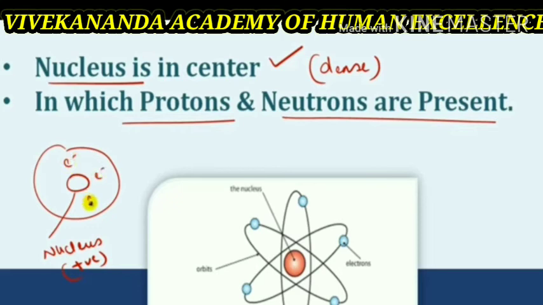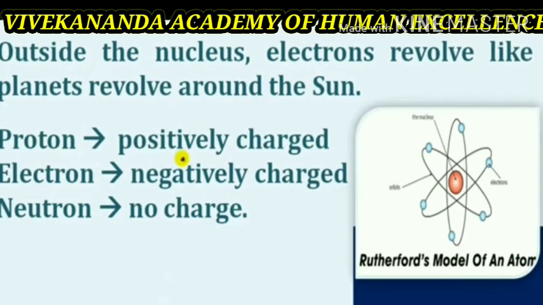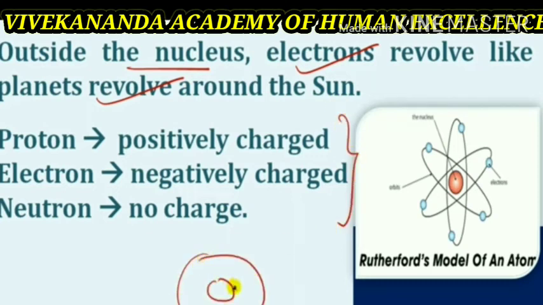Thus, the nucleus is positively charged due to the positively charged proton. P plus N, both are heavy particles present in the nucleus, and outside the nucleus electrons revolve like the planets revolve around the sun. Thus, proton is positively charged, electron is negatively charged and neutron has no charge.